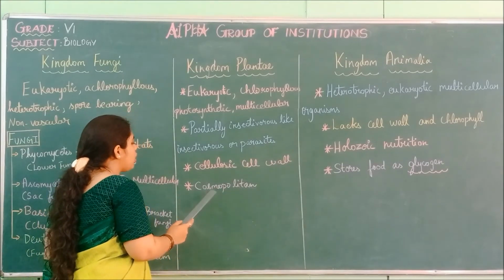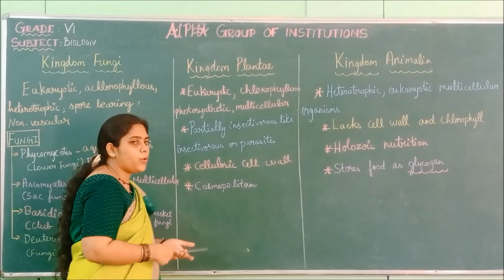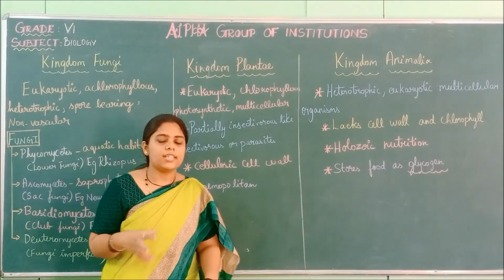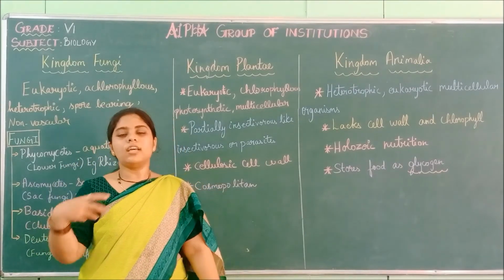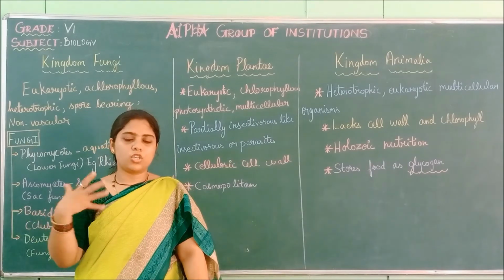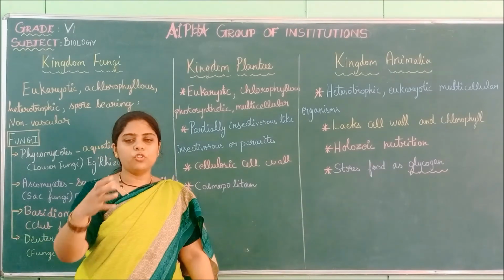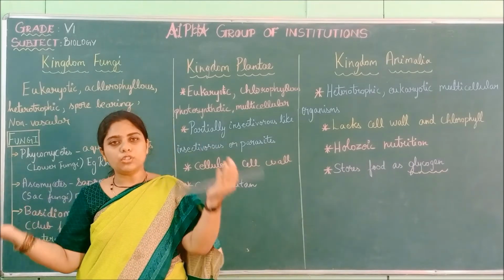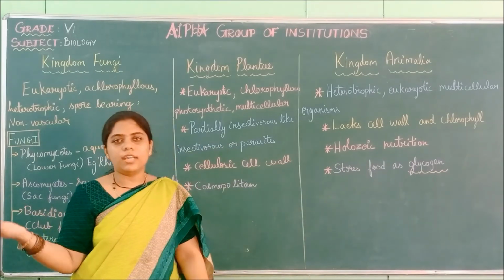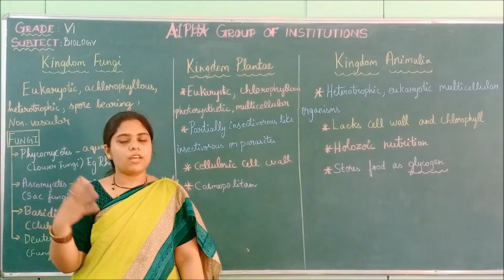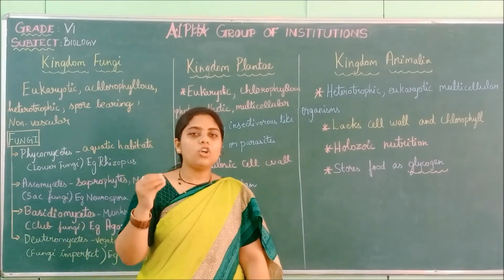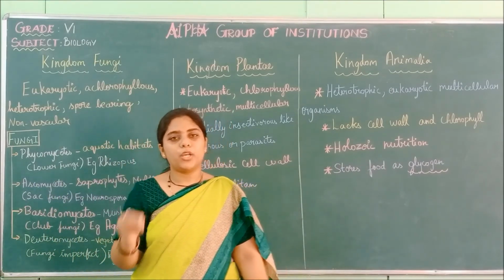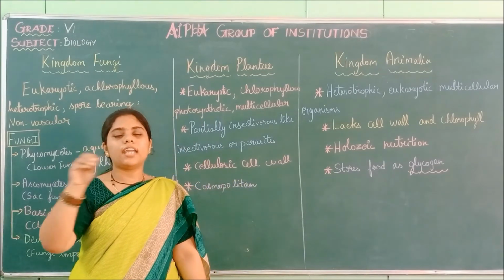Next is cosmopolitan. Cosmopolitan in occurrence. That is, they are present everywhere. The plant is present everywhere. If you go to a forest, they will be in tiny sizes and also in huge sizes. Plants are present everywhere. So that is why they are cosmopolitan. Cosmopolitan means they occur everywhere.